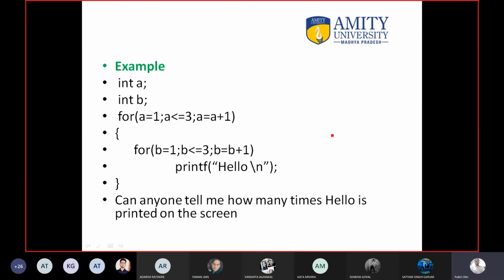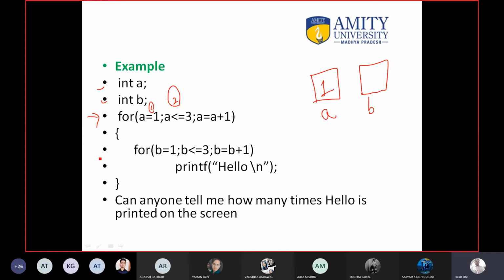So this is the parent loop, this is a child loop. First you have to go to this line. First a is a variable, b is a variable, no worry. Just create the variables, a and then b. So this is the first line, means a is 1, so feed the value a is 1. Then go to the stopping condition. Check, is 1 less than 3? Of course 1 is less than 3.